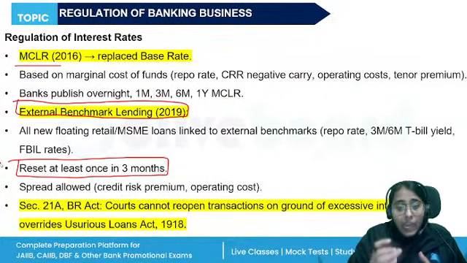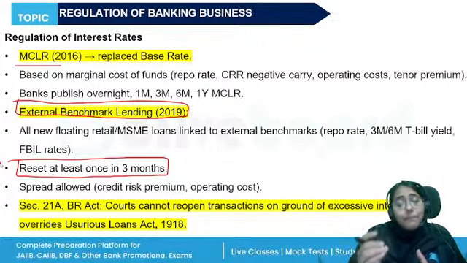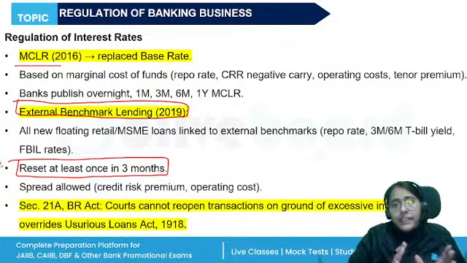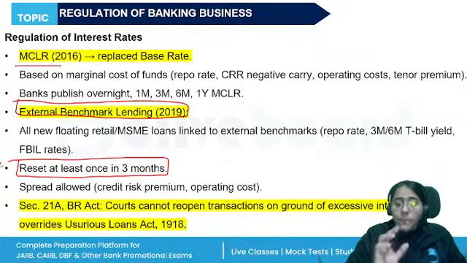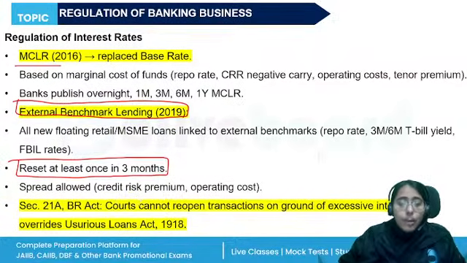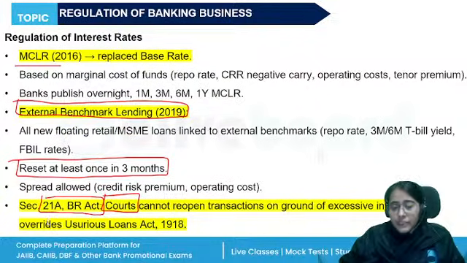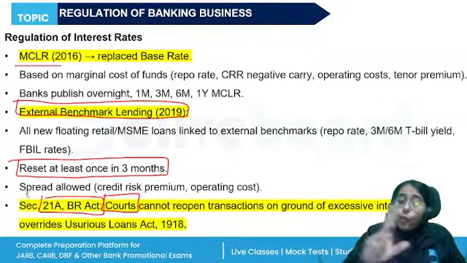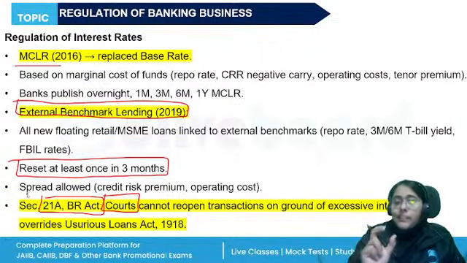However, now the public, the borrowers, they approached the courts saying that the banks are charging a very high rate of interest. It was interfering in the bank business. So now these cases cannot be opened in the courts as per Section 21A of the Banking Regulation Act. So Section 21A of the Banking Regulation Act overrides the Usurious Loans Act of 1918.